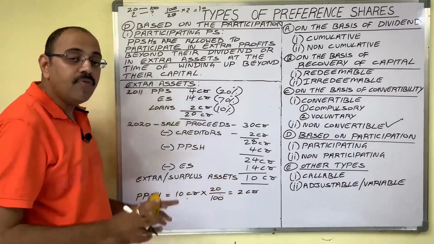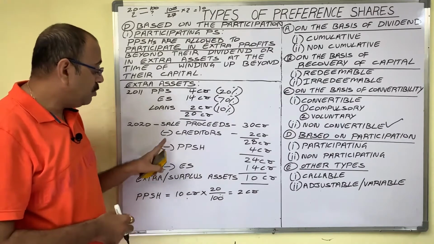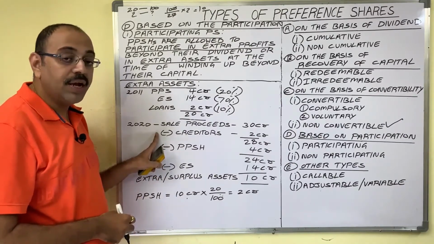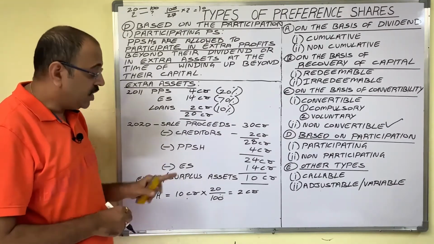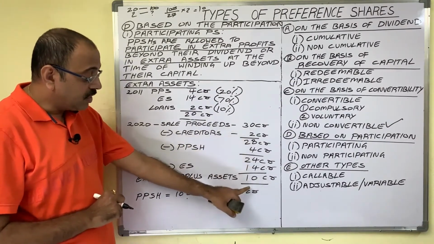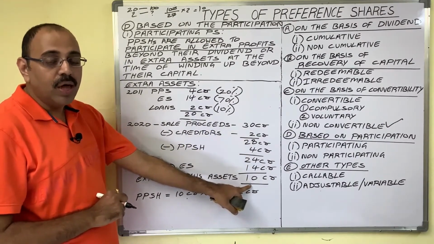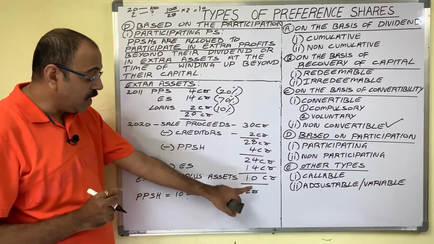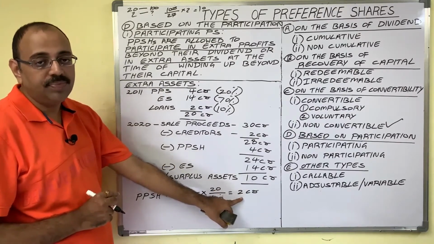Now at the time of liquidation, participating preference shareholders are getting two amounts. They get their investment back. In addition to that, in surplus assets also, along with the equity shareholders, they get some amount.